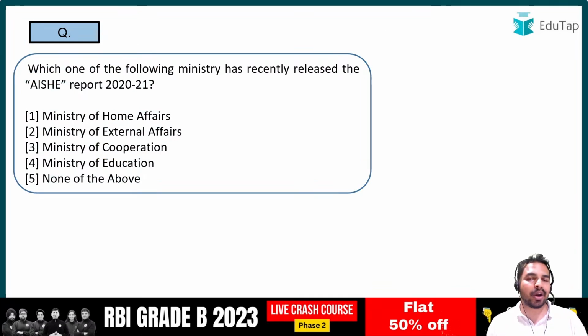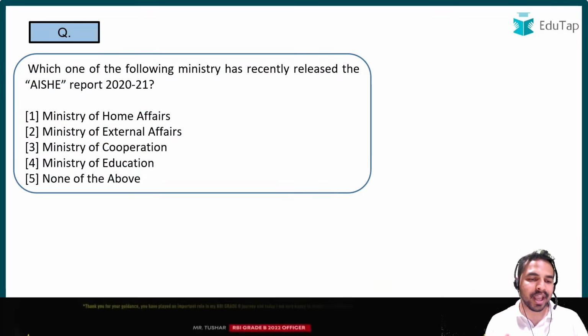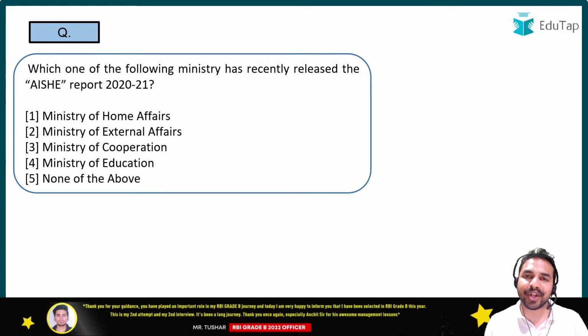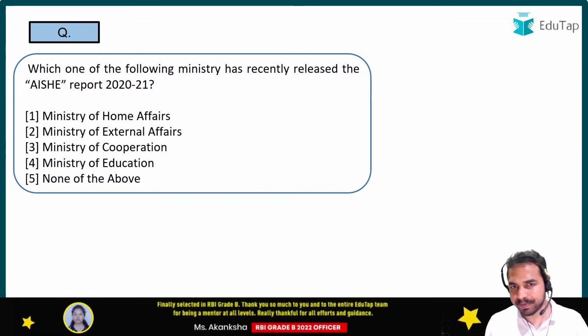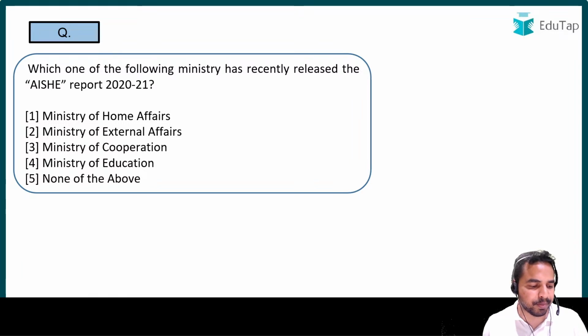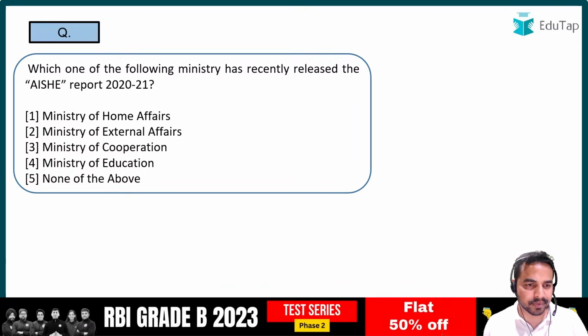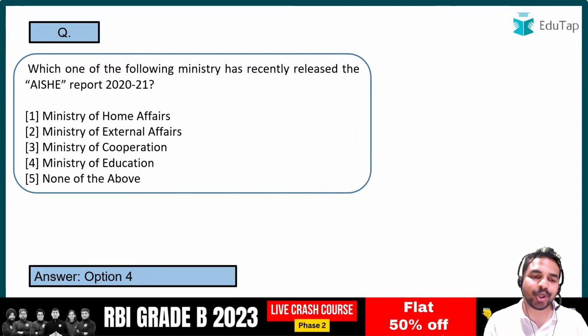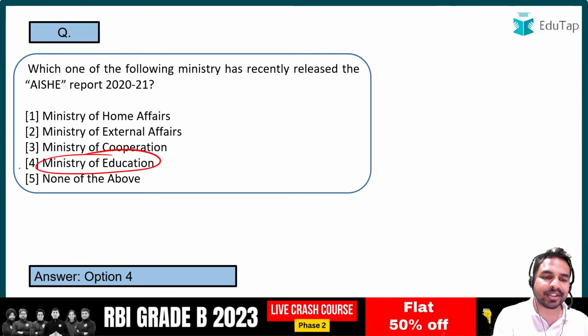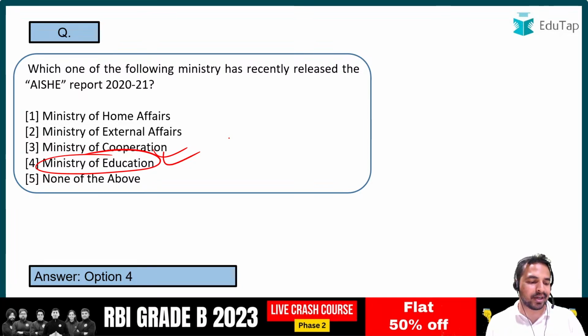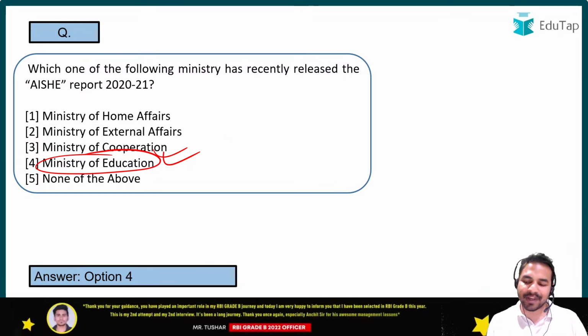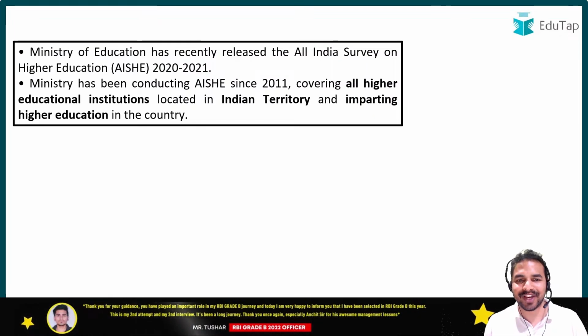Now we move on to another important report from the education part, and that is the All India Survey on Higher Education Report 2021-2022. And you have to tell me the name of the ministry which releases this report. What is the name of that ministry which releases this report? Ministry of Home Affairs, External Affairs, Cooperation, Education, and none of the above. So guys, we are talking about the report which is related to education. So it will be the responsibility of the Ministry of Education to launch this report. And absolutely right, Priyanka, Nitin, Sudha, Jakin, everybody has given me the right answer. That is option 4, Ministry of Education.